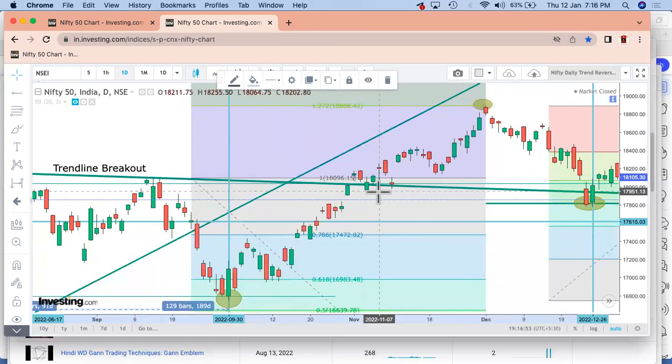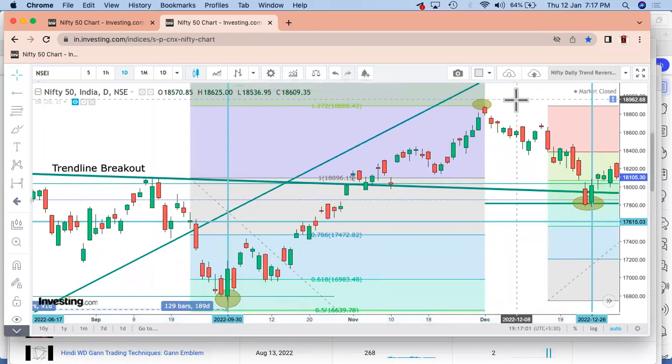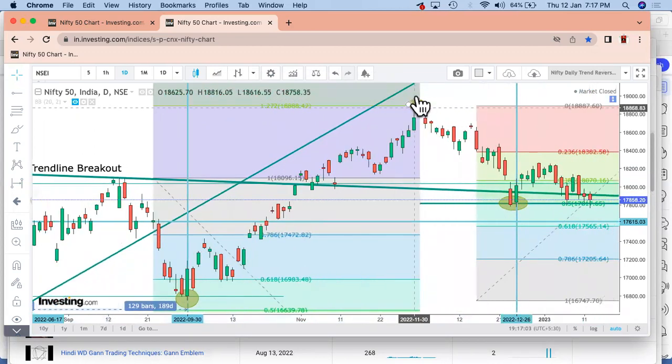So 9th of November, we told that by end of November, we would be able to see a high. Not only that, we also talked about one thing is after touching this level, this would also come down to a level which is 17,817. You can go back to the previous video and try to see this. We have already informed about those parts. And yes, those things did happen.